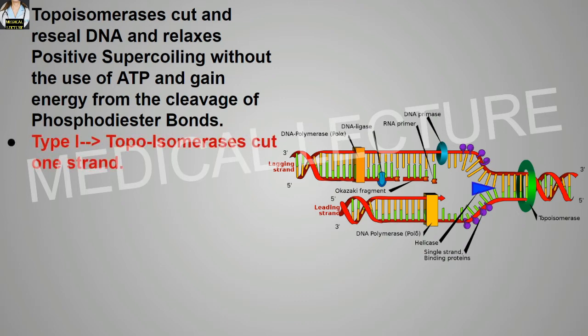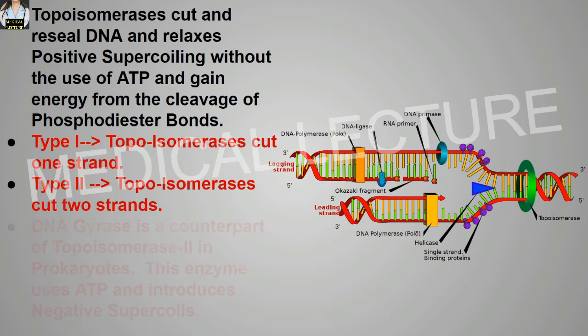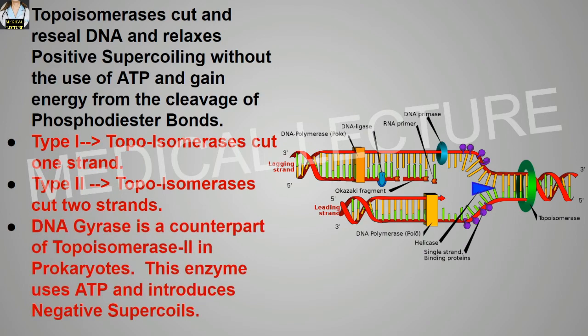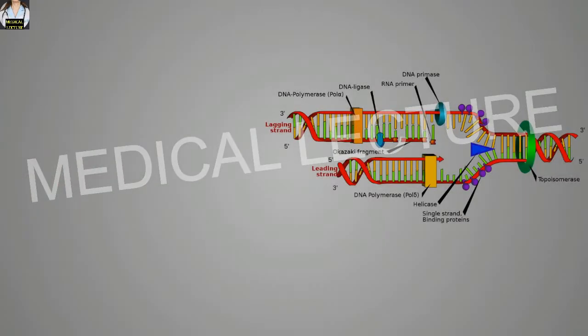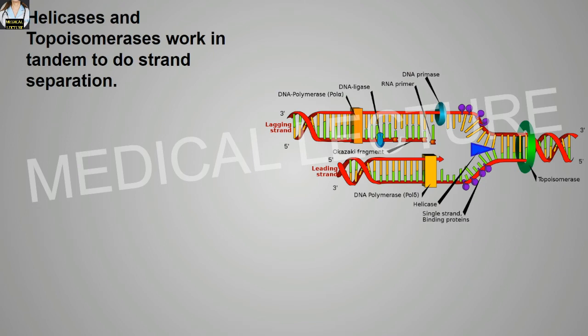The topoisomerase enzyme may be of many types. The type 1 topoisomerase cuts one strand. Topoisomerase 2 cuts two strands. DNA gyrase is the counterpart of topoisomerase 2 in prokaryotes. This enzyme uses ATP and introduces negative supercoils. The helicase and the topoisomerase work in tandem to do the strand separation.